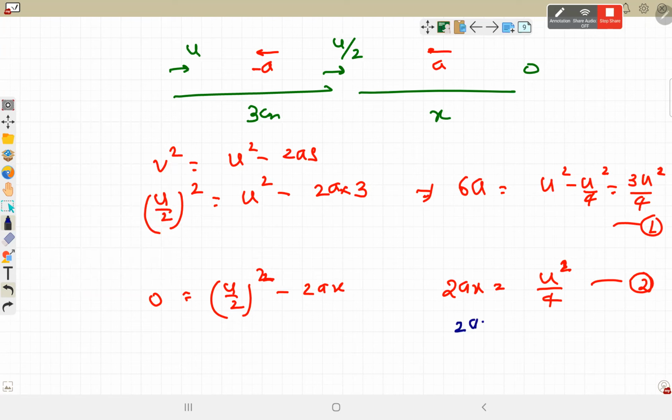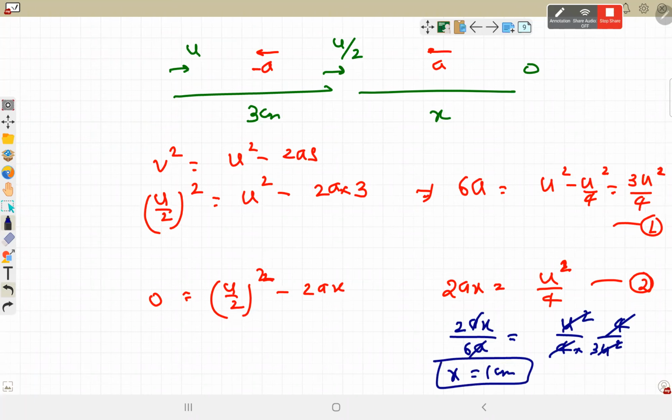So 2ax divided by 6a is equal to u square by 4 divided by 3u square by 4. The u square and a are gone. X is how much? 1 centimeter. So it can penetrate 1 centimeter furthermore, and then it will come to rest.